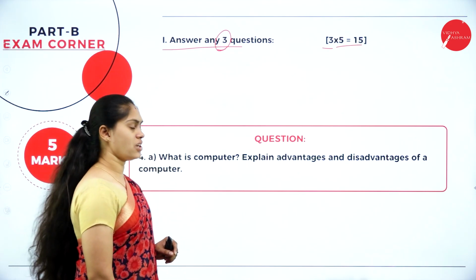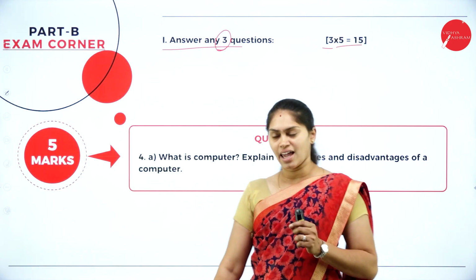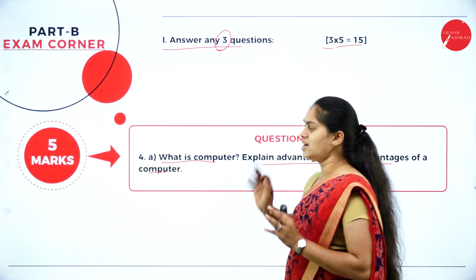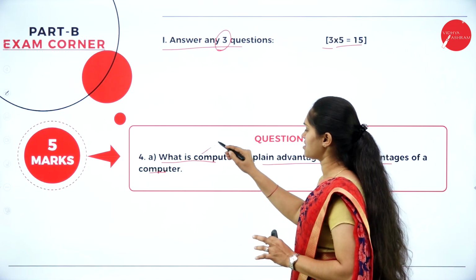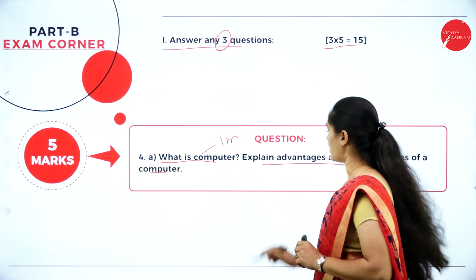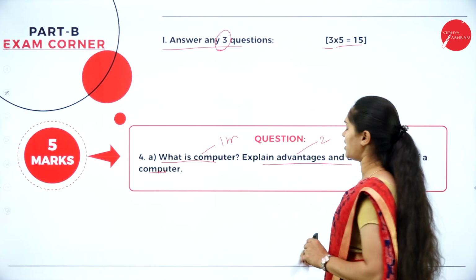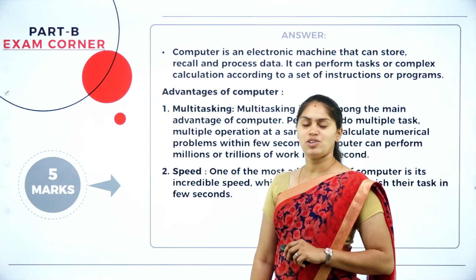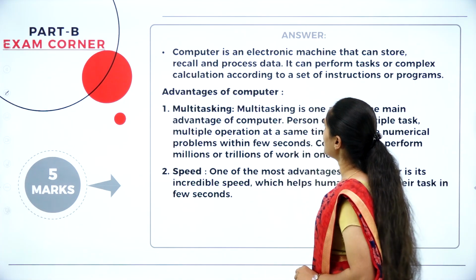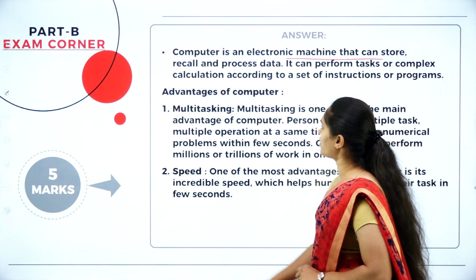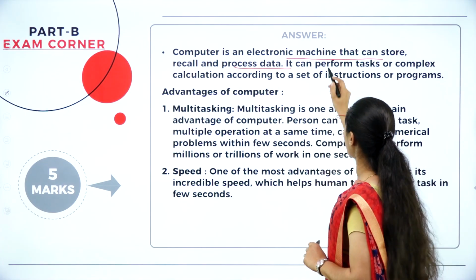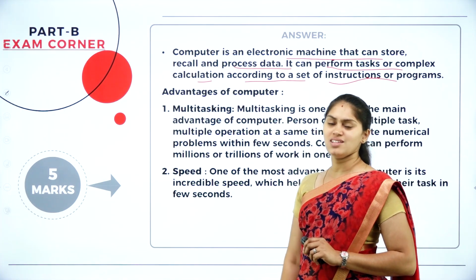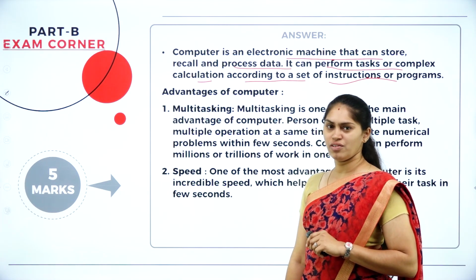We'll see the first question. In that, question number 4A. What is a computer? Explain the advantages and disadvantages of the computer. Easily you can say the marks distribution. What is a computer is 1 mark, and its advantages and disadvantages are for another 2 marks each. We'll see the answer. First you need to write the definition of a computer. It's an electronic machine that can store, recall and process data. It can perform tasks or complex calculations according to a set of instructions or program. Write the definition of a computer.